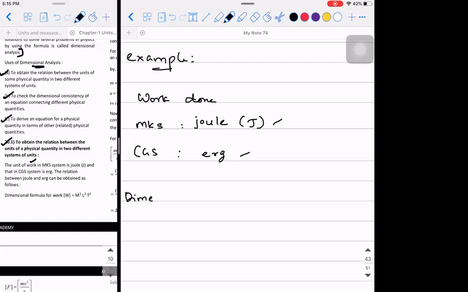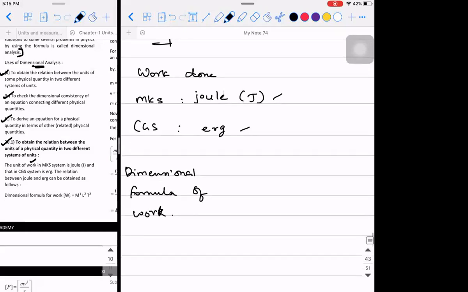So for that, we need to know the dimensional formula of work done. So what is the dimensional formula of work? Just now we discussed, the dimensional formula of work is ML²T⁻².